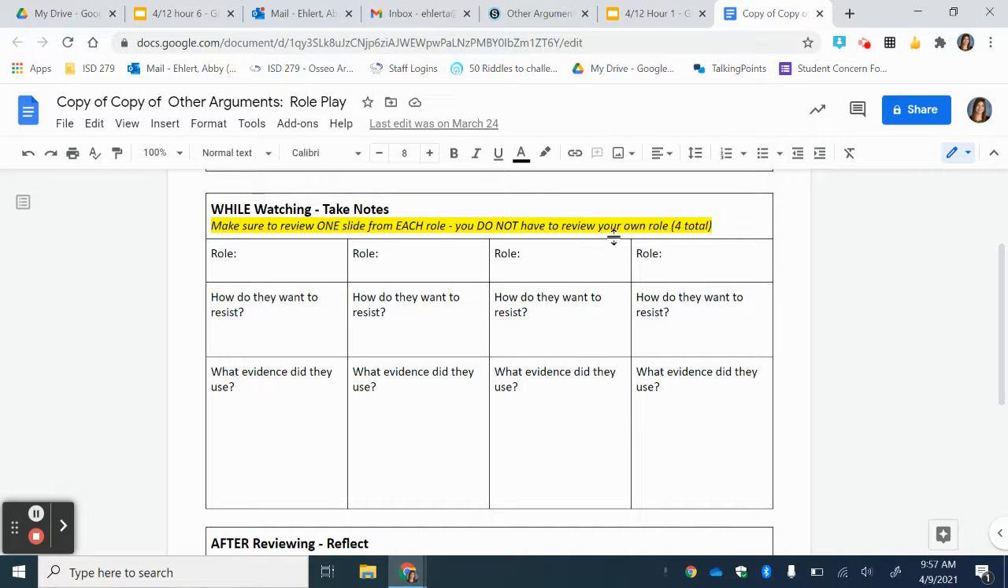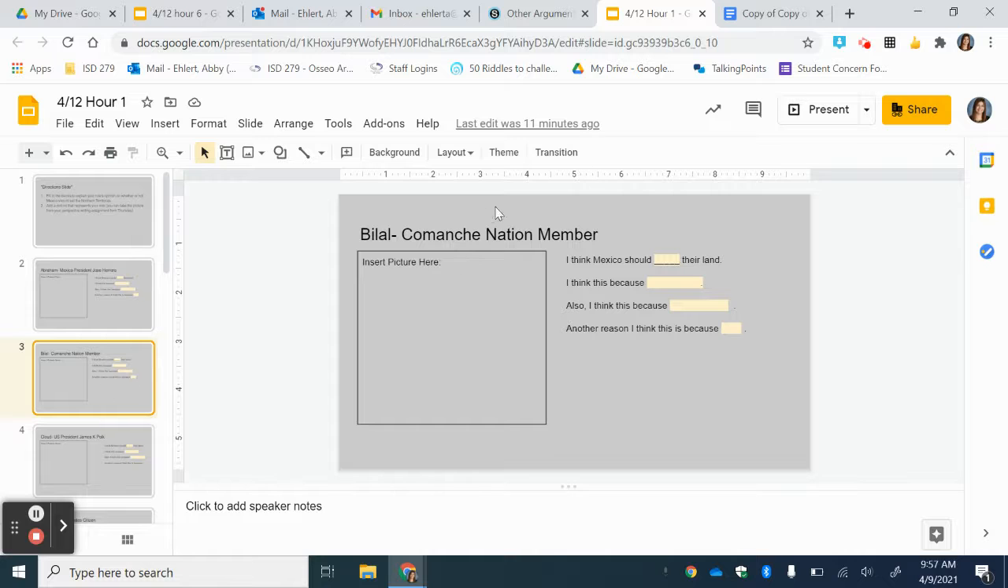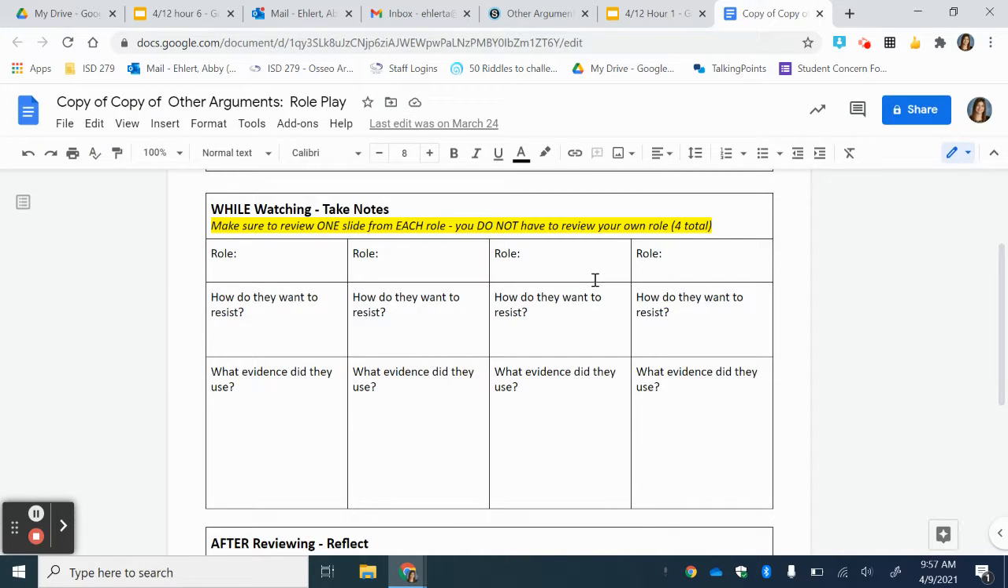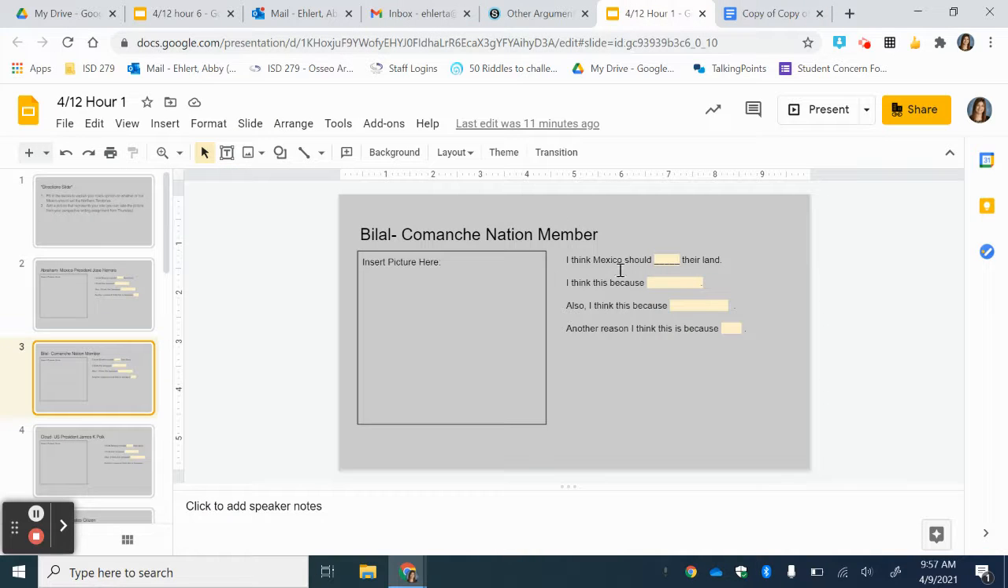So you do not have to review your own role, right? So there's 5 roles total. You want to look at the other 4. Okay, so like let's say I was Mexico president. That means I need to look for the other 4. So here's a different one for mine, Comanche Nation member. So I would type that here. Then I would review their role.